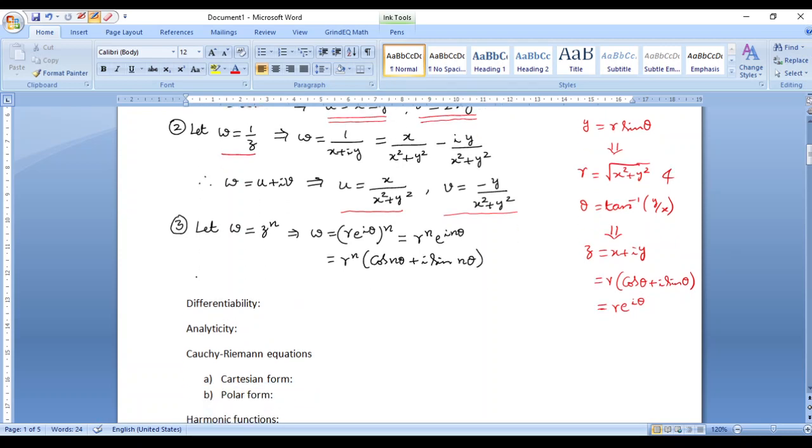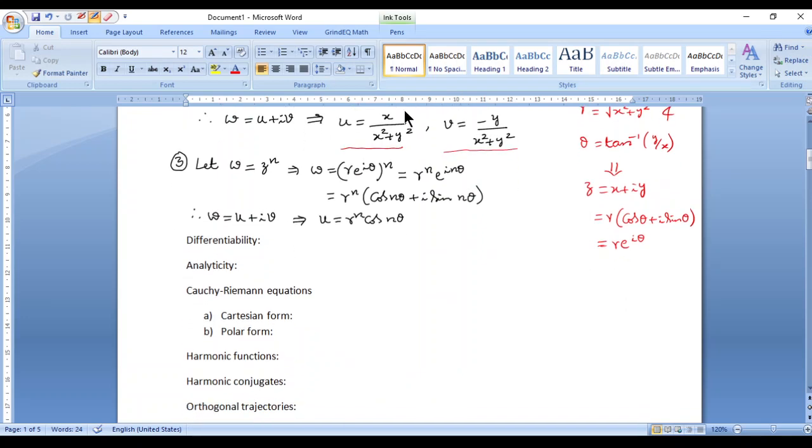Correct? So accordingly, now if you consider w to be u plus iv, then u will turn out to be r to the power n into cos n theta, right?